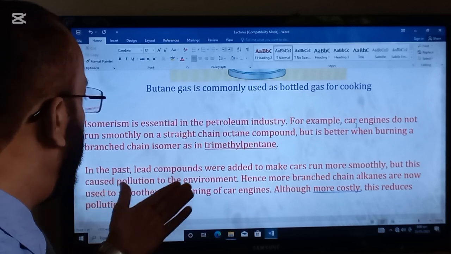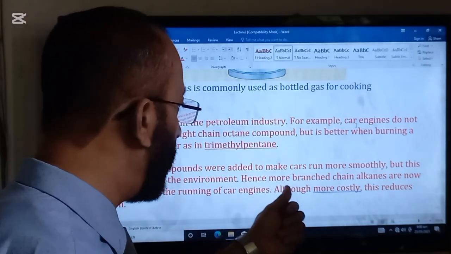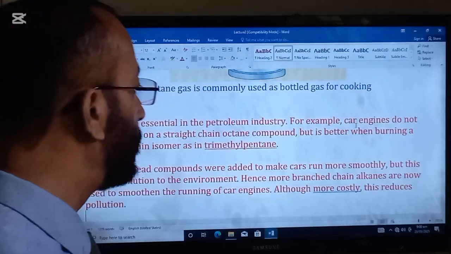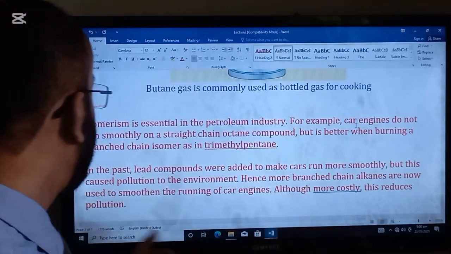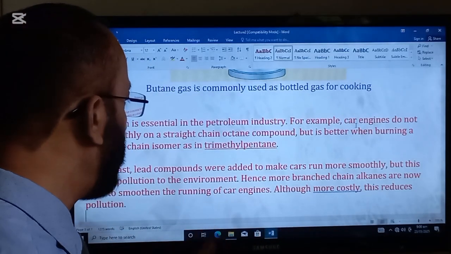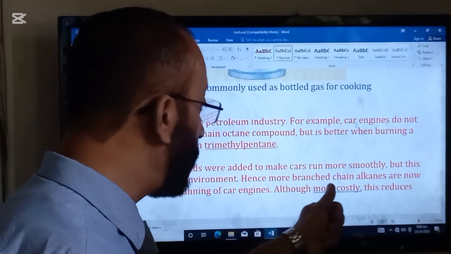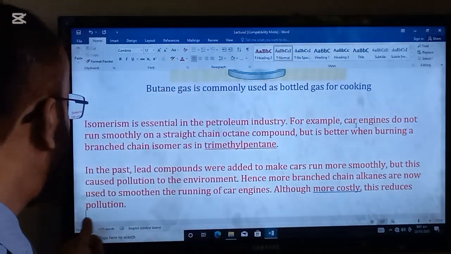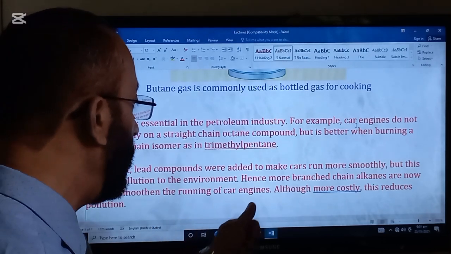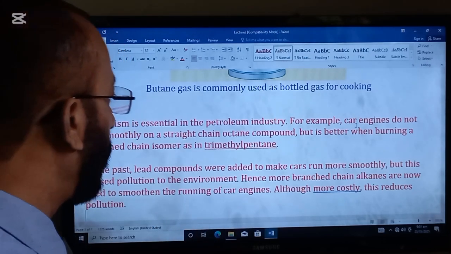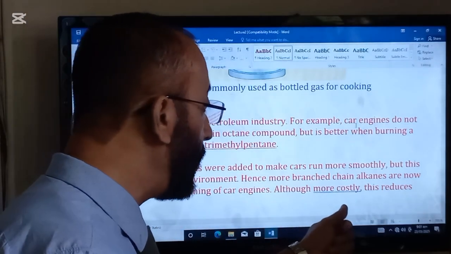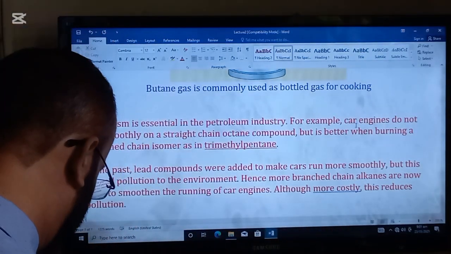In the past, lead compounds were added to make cars run more smoothly, but this caused pollution to the environment. Hence, more branched chain alkanes are now used to smoothen the running of the car engines. Although more costly, this reduces the pollution.